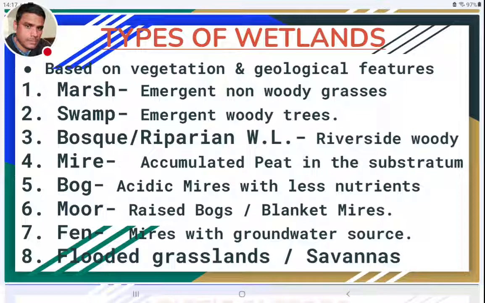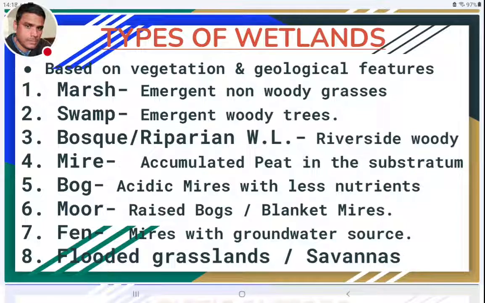So due to the action of different types of decomposers, acid chemicals will be accumulated in them. So the chemical nature of these wetlands becomes acidic. When the mire is acidic and only a small amount of nutrients is there in the water and in the substratum, such types of mires are called bogs.